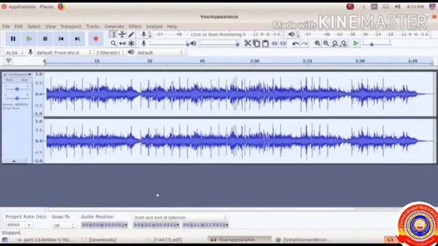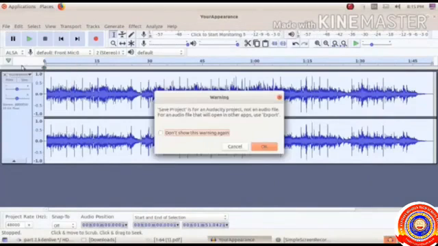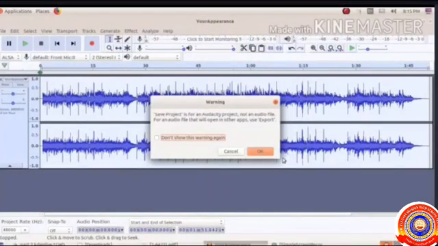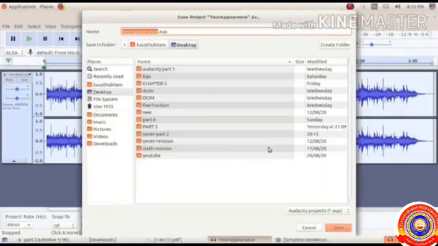Next, we need to save the sound. For that, select Save Project from the File menu. Click OK in the window that opens. A new window opens. Type a suitable file name. Select the folder where the file is to be saved. Then press Save.